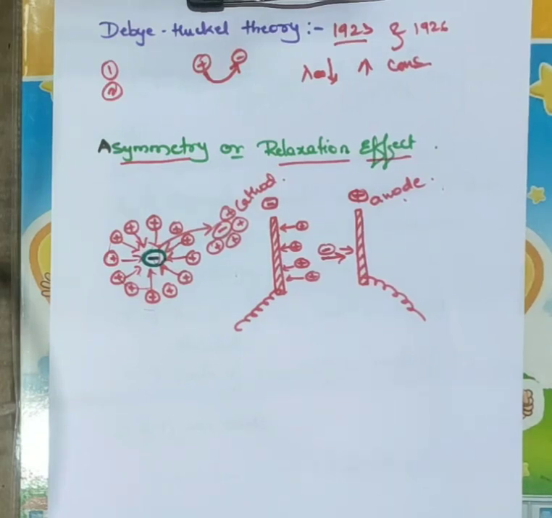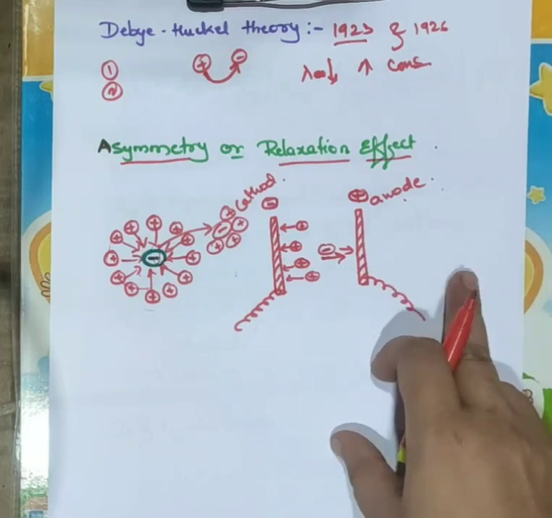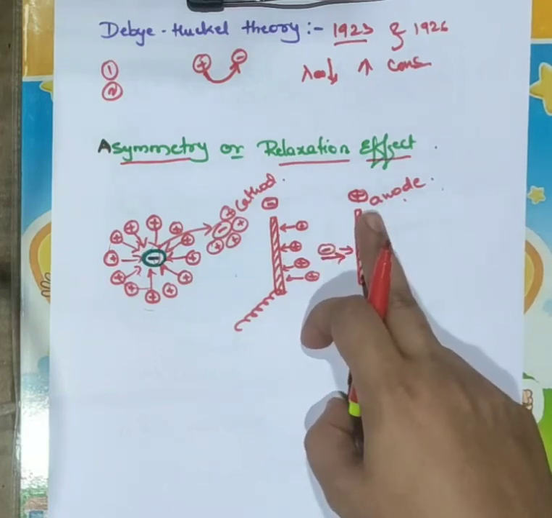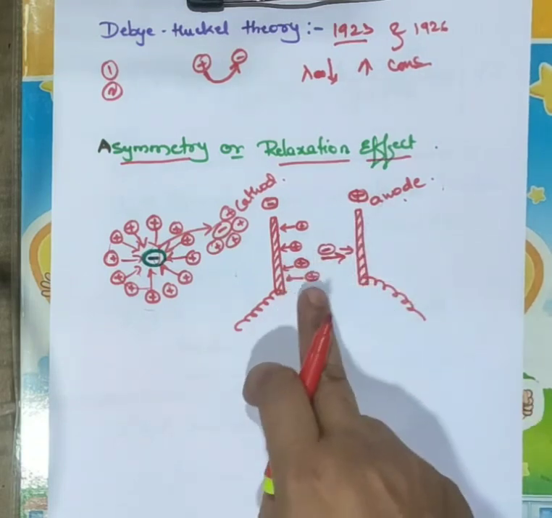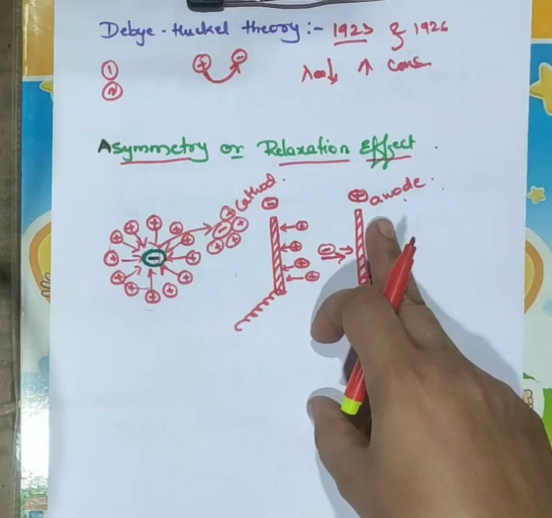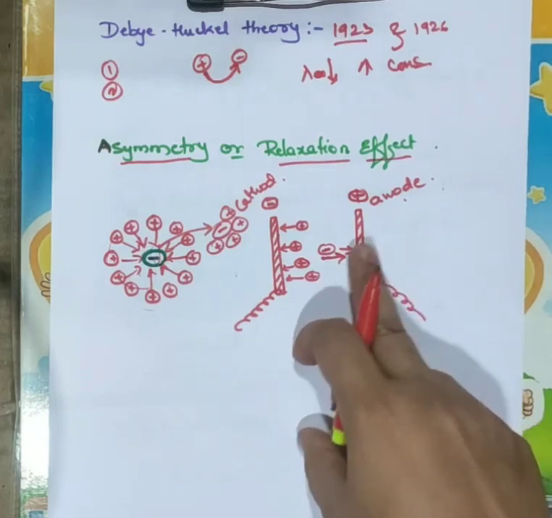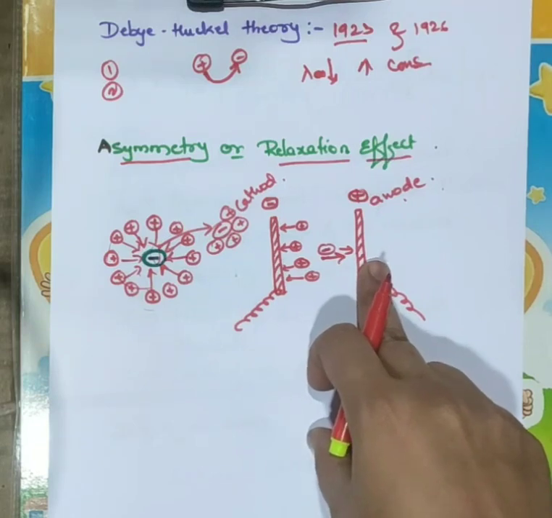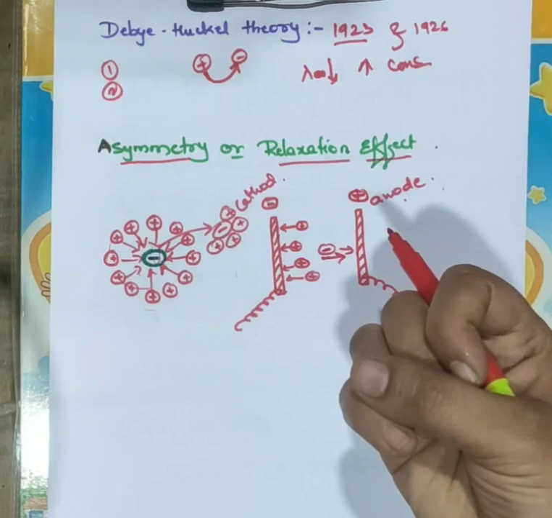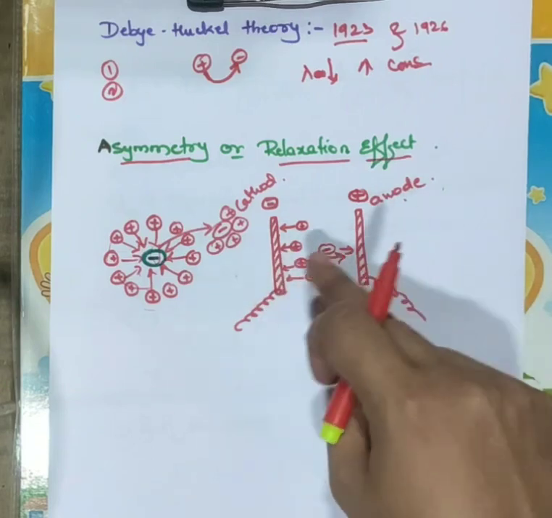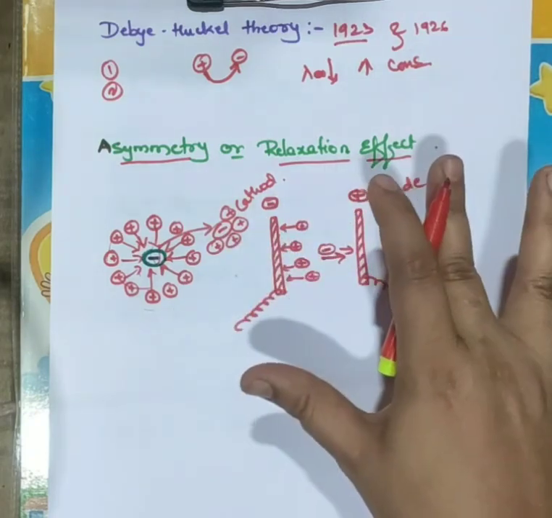So what happens here, when an electric field is applied, the negative ion will move towards the oppositely charged electrode. As it is moving out of the ionic atmosphere, it has to rebuild a new ionic atmosphere of opposite charge around it. Then the old ionic atmosphere dies out.